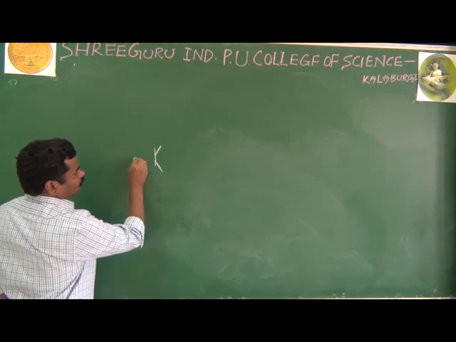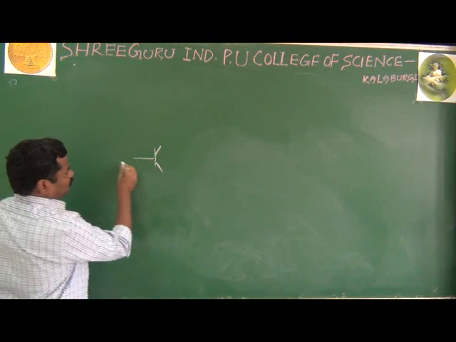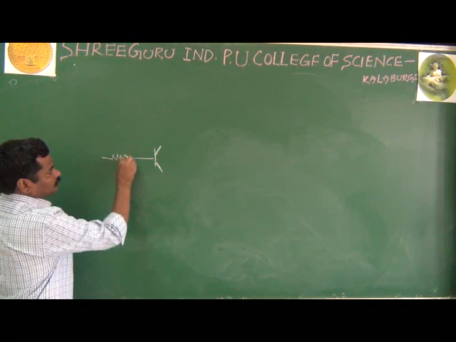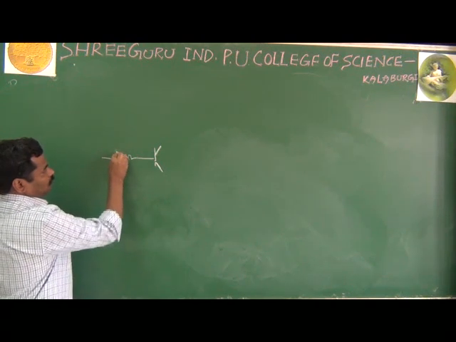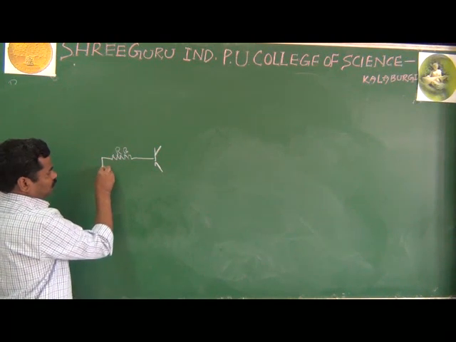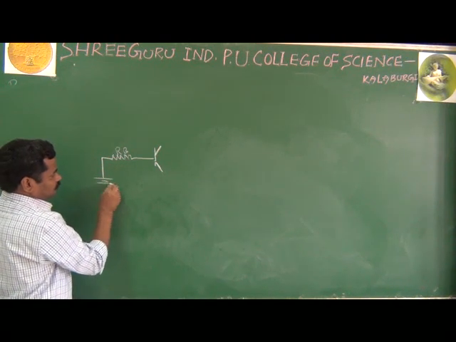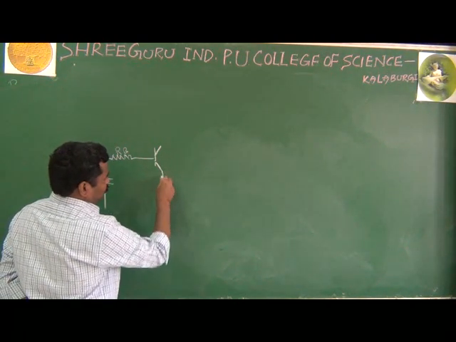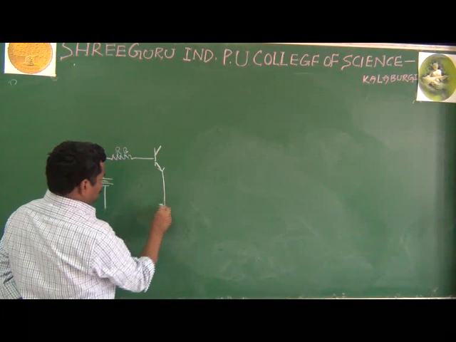Here we are finding the DC load line. This is your RB, the base resistor. This is your VBB, and this is your common emitter configuration.